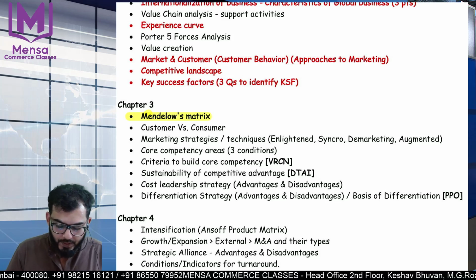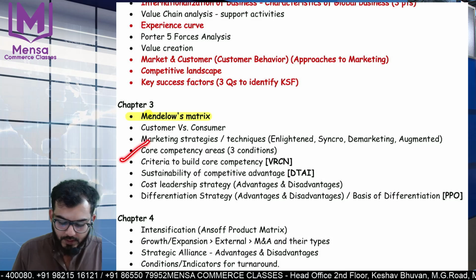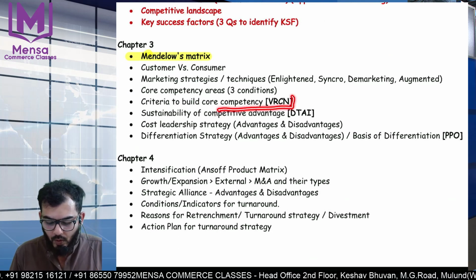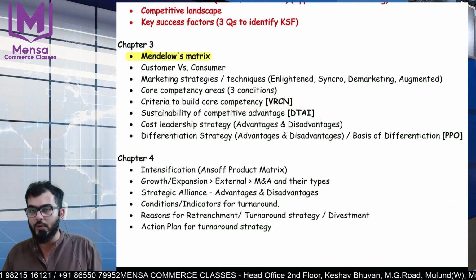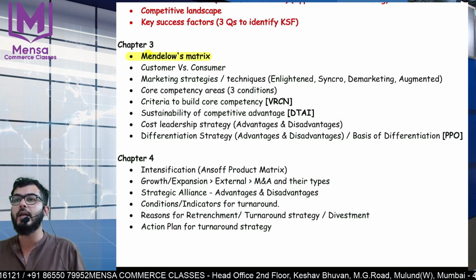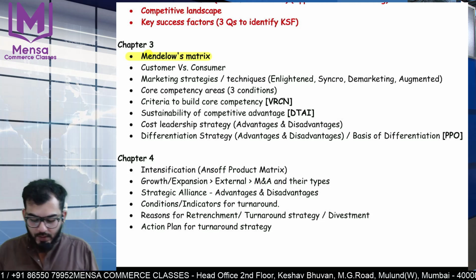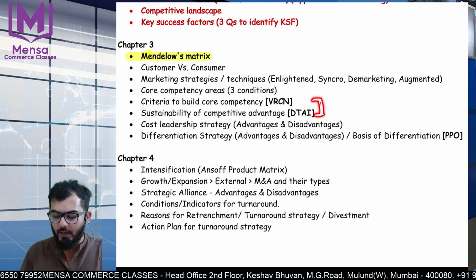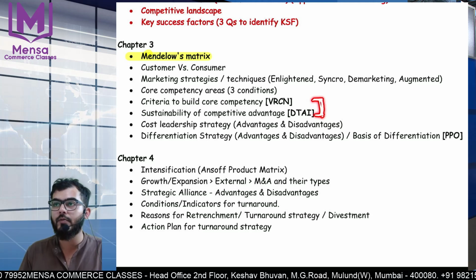Now, core competency, please focus on this in chapter number 3. There are criteria to build core competency, which is VRCN. It should be valuable, it should be rare, it should be costly to imitate, and it should be non-substitutable. Now, these two, even though similar, are slightly different. Be very, very careful in the exam.